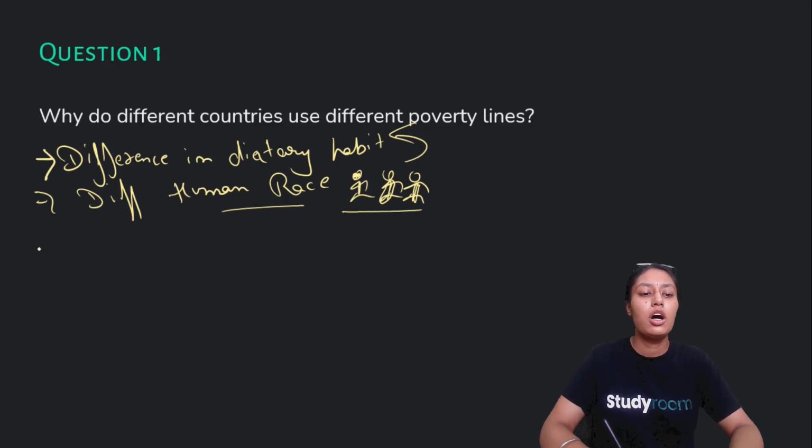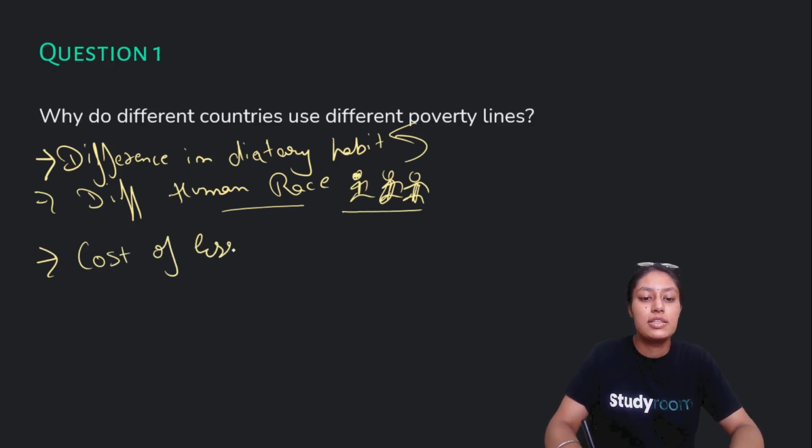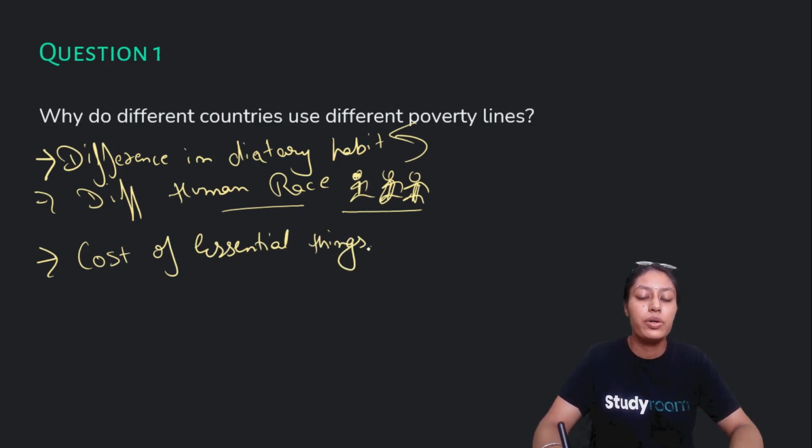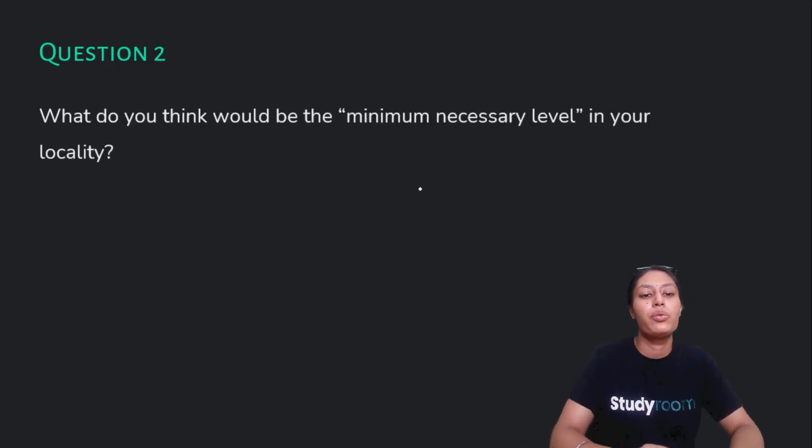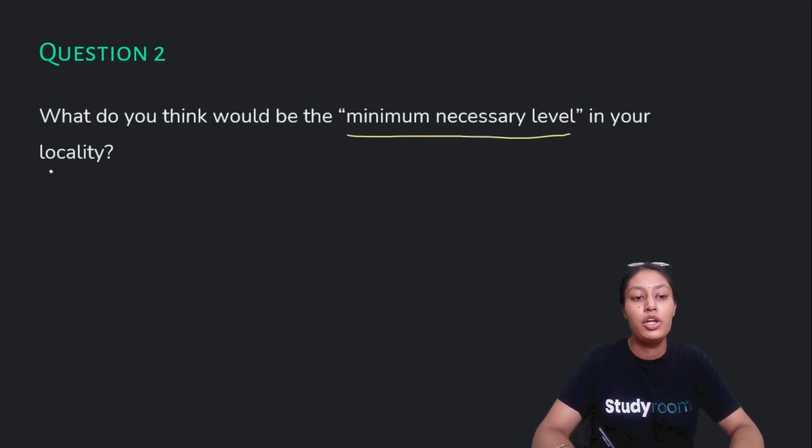Another reason could also be the cost of essential things, or price of essential materials or products. For example, in India it's very low, but maybe in other countries it's very high. So the cost of essential things also makes the poverty line different in every country. So I hope you get this question. Now moving to question number 2. What do you think would be the minimum necessary level in your locality?